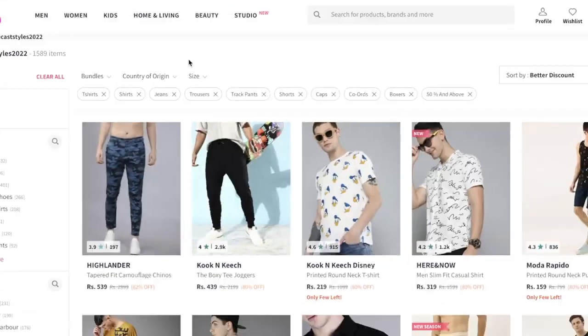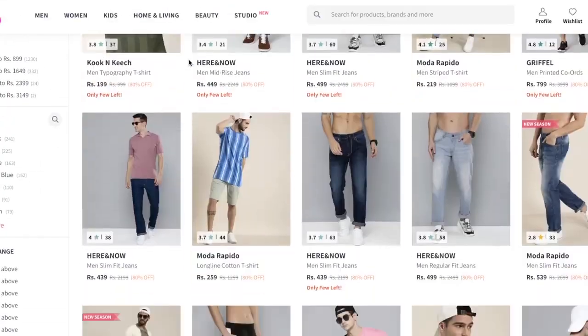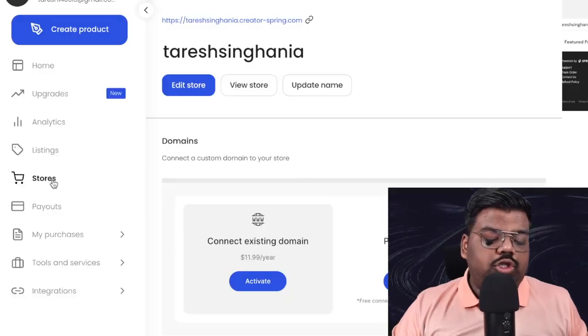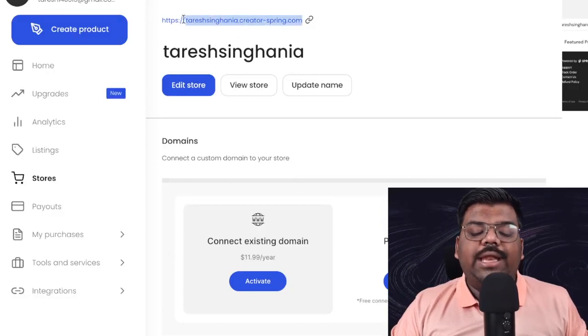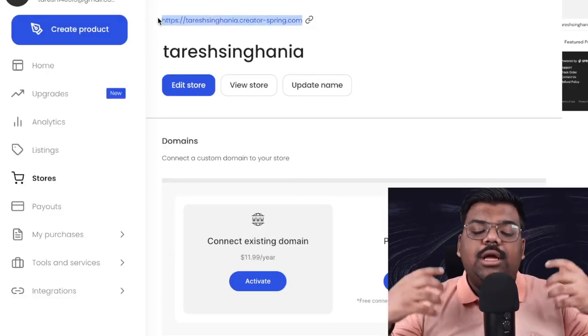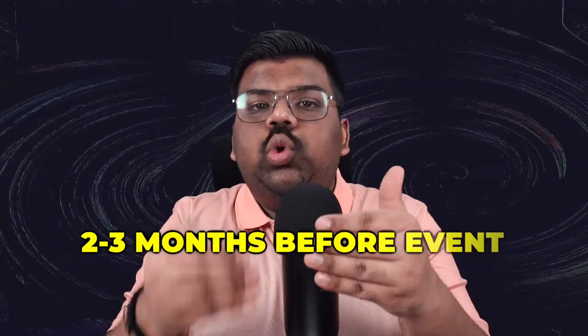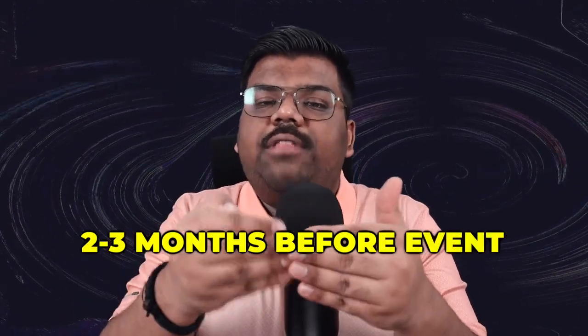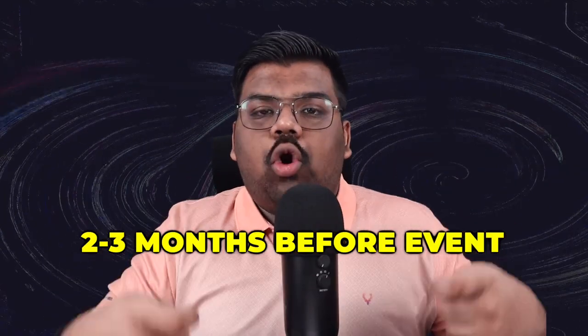This way, Teespring will create an online e-commerce store for you for free, like Amazon or any other e-commerce store. So people just have to go over there, select the product, do the payment, all those things. So you can just click over here on store, and this is your online website link that you need to start promoting. For getting traffic, I start working on one event at least 2 to 3 months before the date of the event, so that I can build my content, I can build my traffic, and people can get hype.